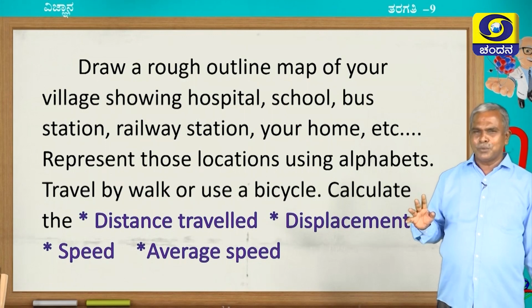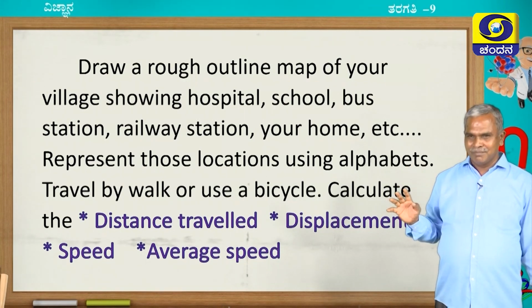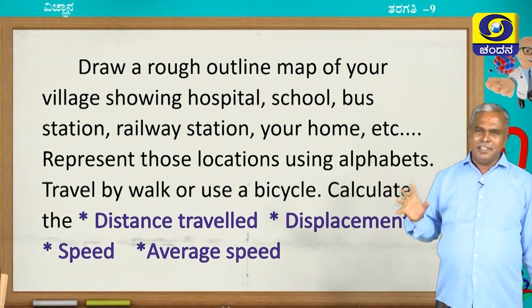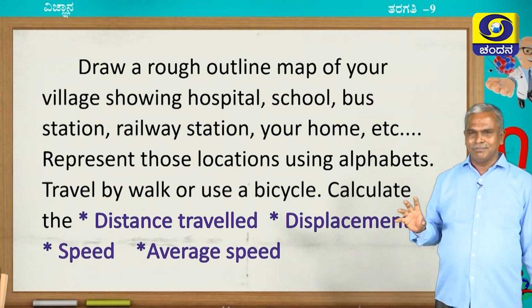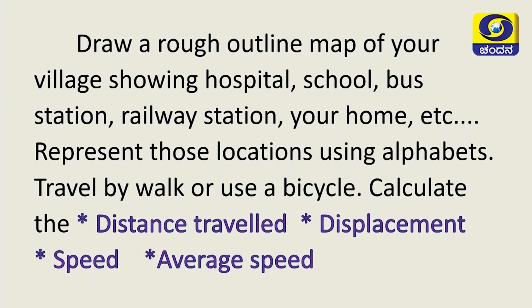So, anyhow, I should give one activity. I know you are staying at your village or in city. Please draw a rough outline map of your location. It may be city or village, as I told already.